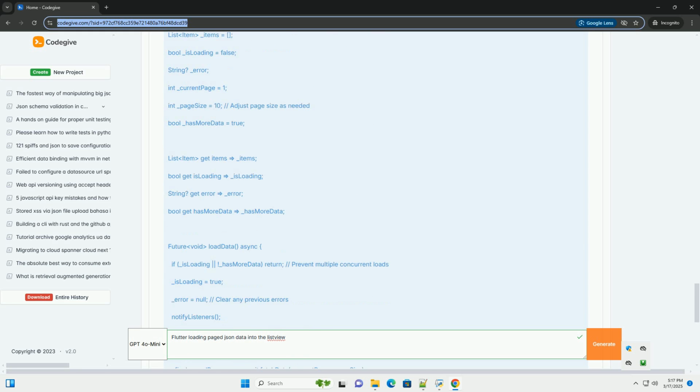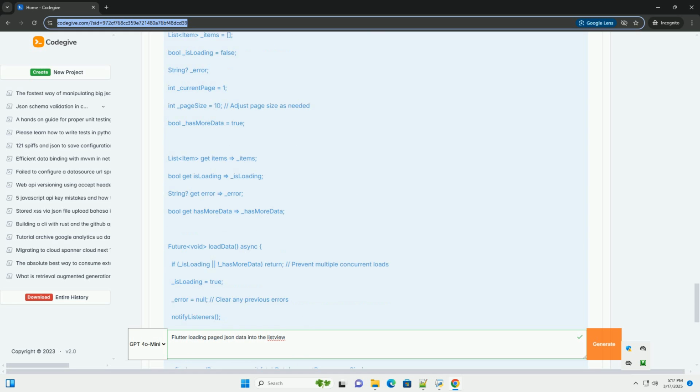Conditional UI: if there's an error, we display an error message. If there are no items and not loading, we display "No data available." Otherwise, we display the list view.